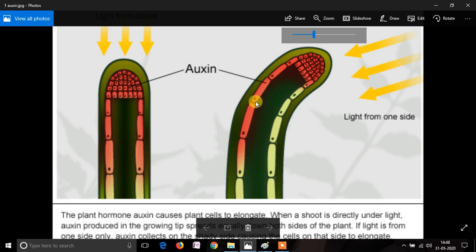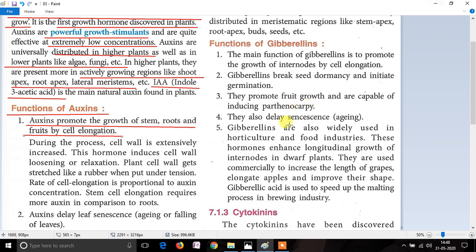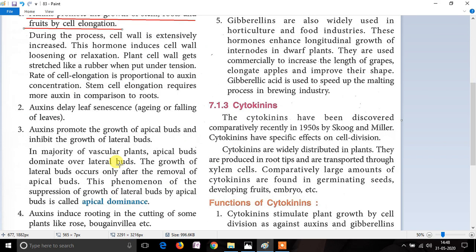And these cells have been elongated with the help of the hormone which is known as auxin. So auxin is the hormone which helps in the elongation of the cells.